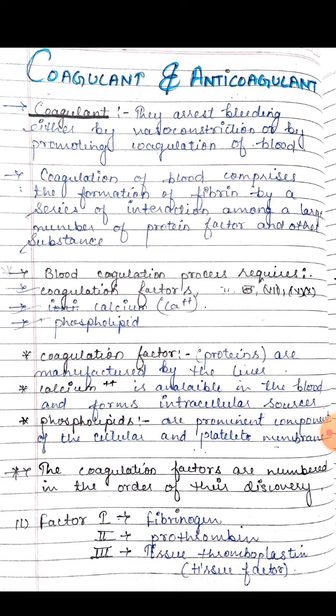Next point: coagulation of blood comprises the formation of fibrin by a series of interactions among a large number of protein factors and other substances, and this is known as hemostasis. Hemostasis is the spontaneous arrest of bleeding from damaged blood vessels. In the process, complex interactions take place between the injured vessel wall, platelets and clotting factors.